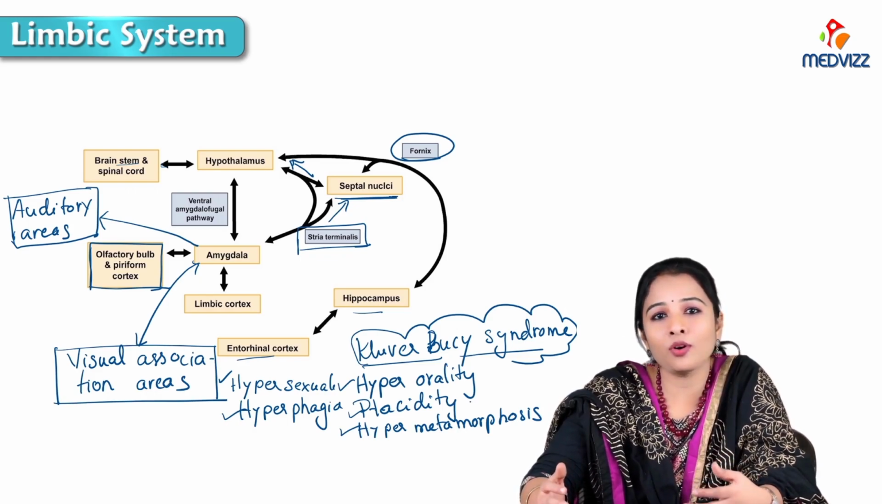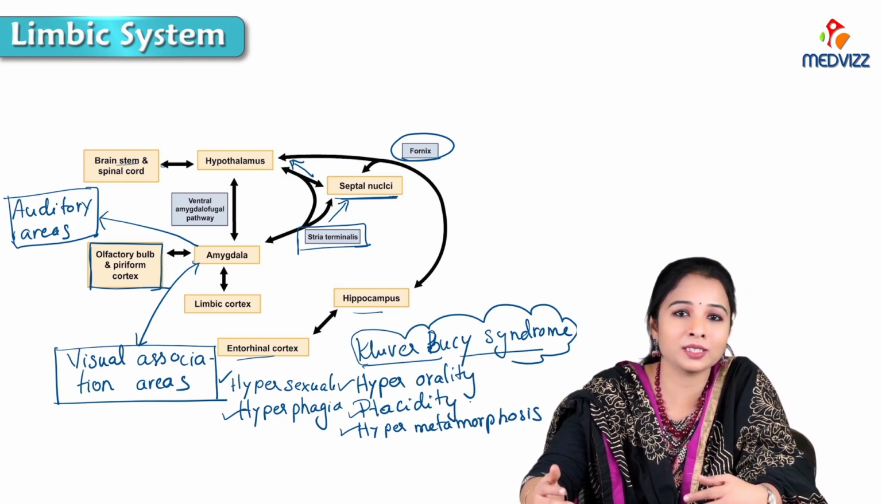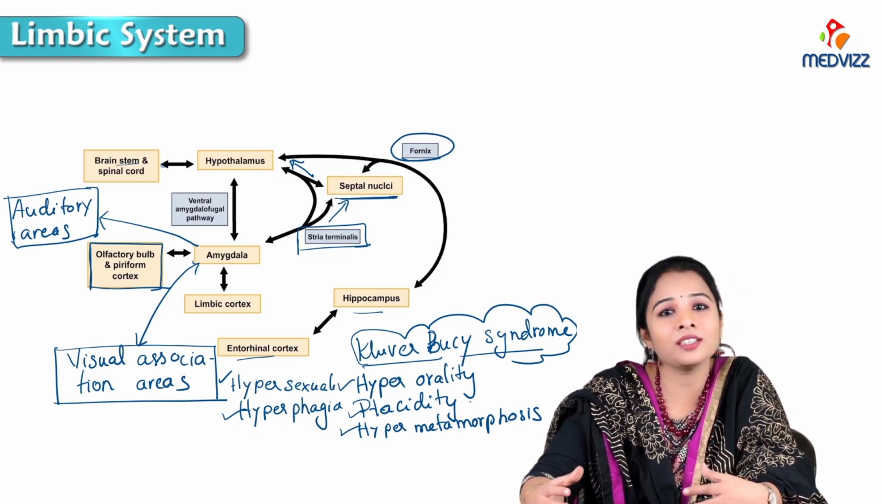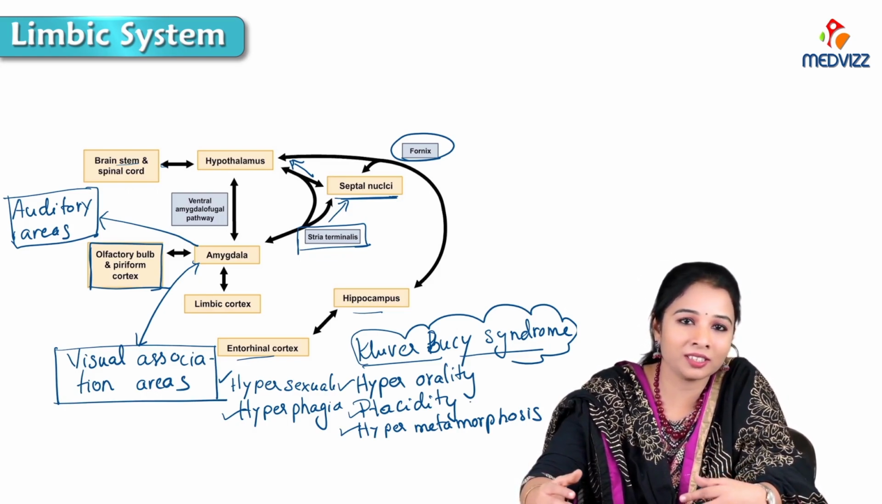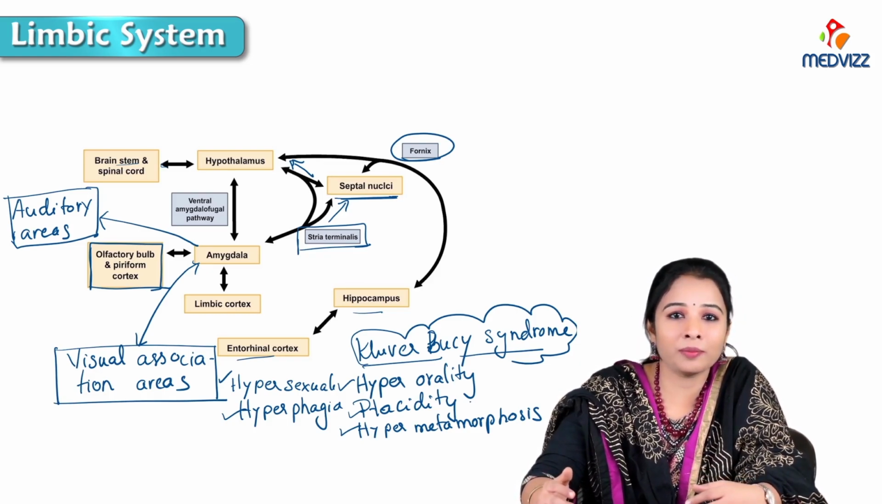Today we learned about the anatomical components and physiological subdivisions of the limbic system, and we have seen even the connections of the limbic system. So all this would help you to understand what the limbic system is.